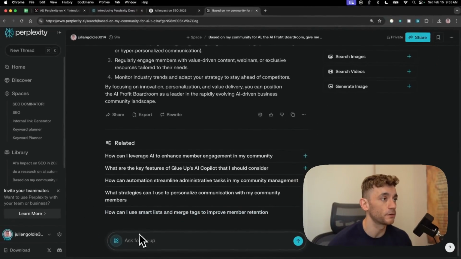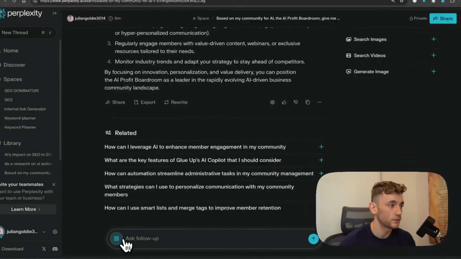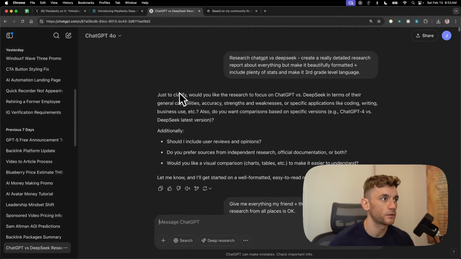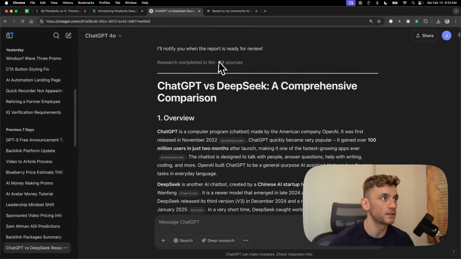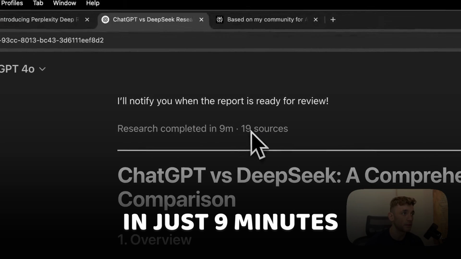Plus you can ask follow-ups and go deeper into the topics that you want after you've done the first set of deep research, and you can keep that selected on deep research down there. Now, if you want to see a previous report that actually worked on ChatGPT for deep research, you can see this example. This was actually done in just 9 minutes using 19 resources.